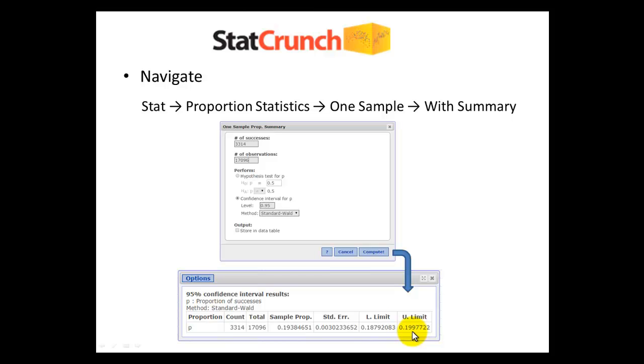This is a reasonable, valid way of working the problem if you like this way, and you can use it on tests and quizzes and homework problems if you prefer to use StatCrunch.